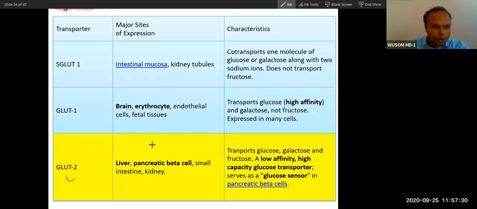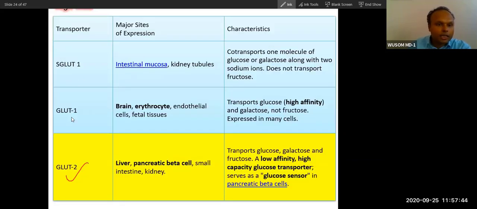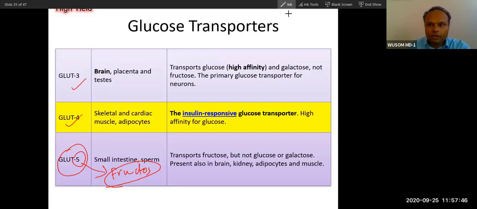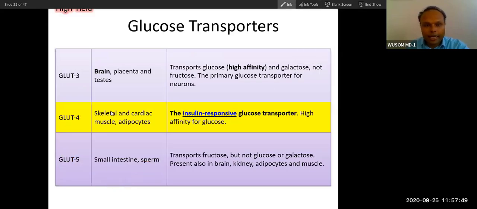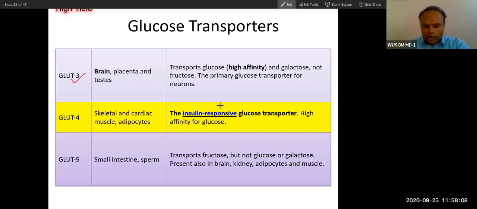So GLUT2 and GLUT4. And GLUT5 is for fructose. What remains is GLUT1 and GLUT3. GLUT1 and GLUT3 are in brain, and GLUT1 is in erythrocyte also. They are high affinity. So if you remember 2 and 4, then you can easily remember 1, 3 and 5.